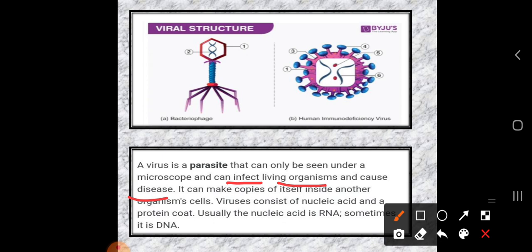Keep in mind that viruses cause diseases which are harmful for human beings as well as animals. They can make copies of themselves inside another organism's cell. As I told you, the development rate of the virus is very high, so they can multiply in a very short period of time.